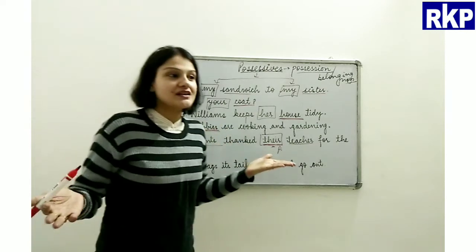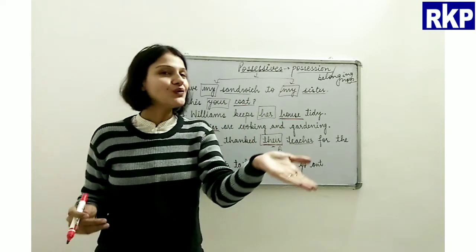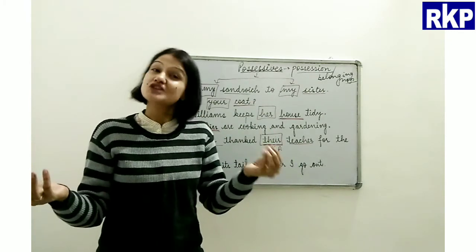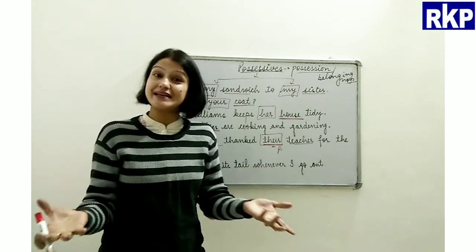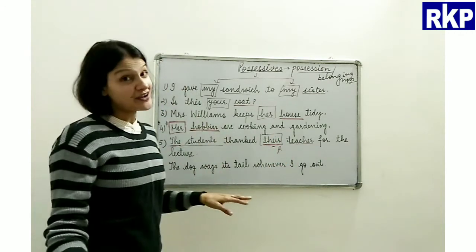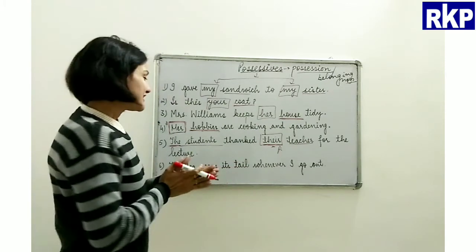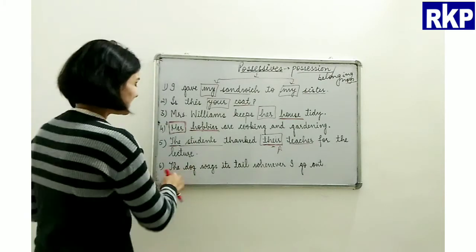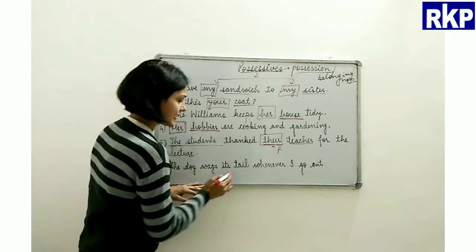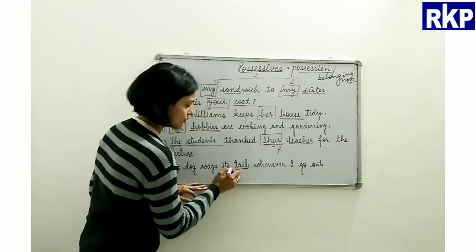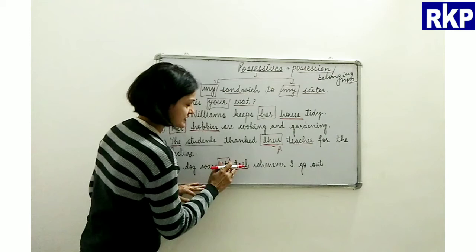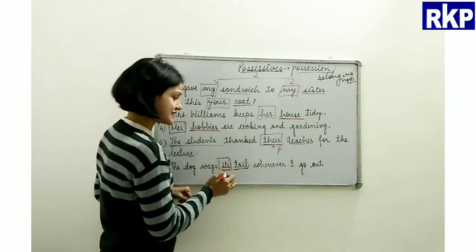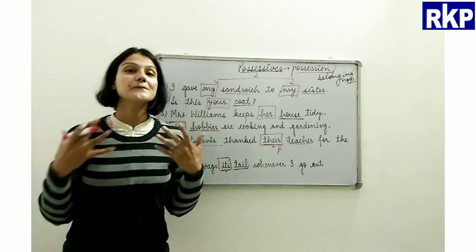Now, after having my meal, I generally go out and give the dogs some biscuits or some chapatis or some loaves of bread, right? So, whenever I go out, it wags its tail, right? Because he's always waiting for his meal, right? Okay, the dog wags its tail. Now, if you see here, beta, this is the word which shows the possession, right? Whose tail? Its tail, right? So, this word shows the possession.